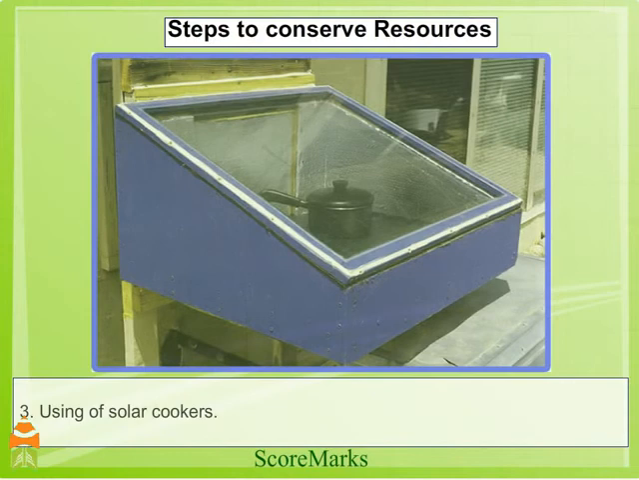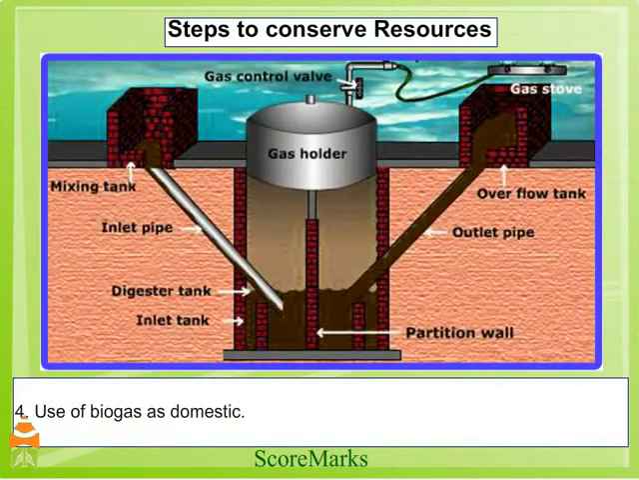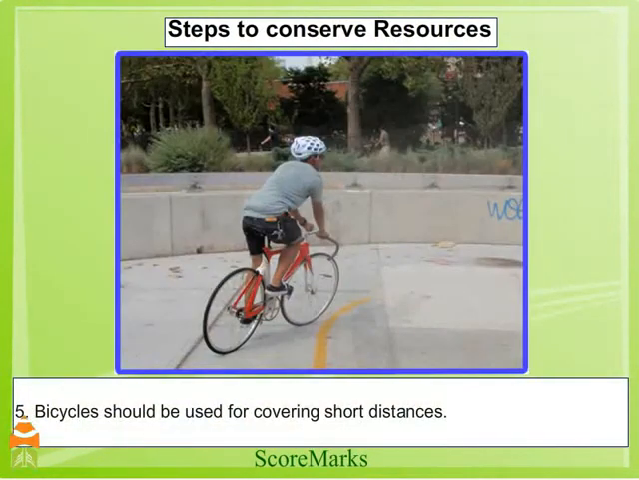Use of solar cookers. Use of biogas as a domestic fuel. Bicycles should be used for covering short distances.